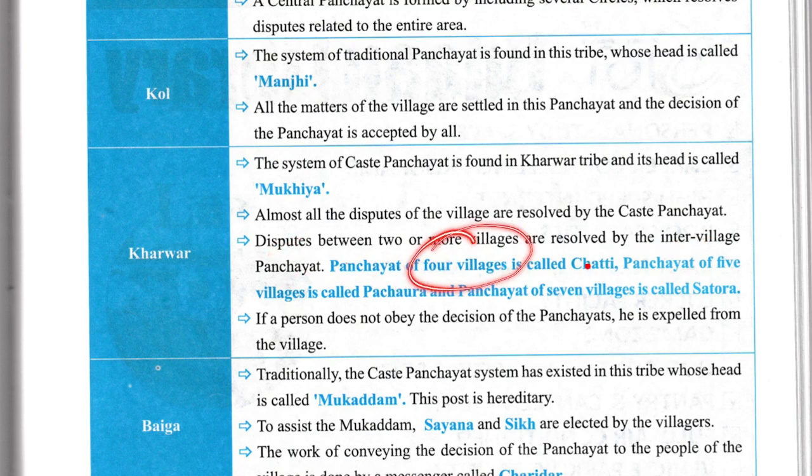Panchayat of 4 villages is called Chatti. Panchayat of 5 villages is called Pachura. And panchayat of 7 villages is called Satora. If a person does not obey the decision of the panchayat, he is expelled from the village.